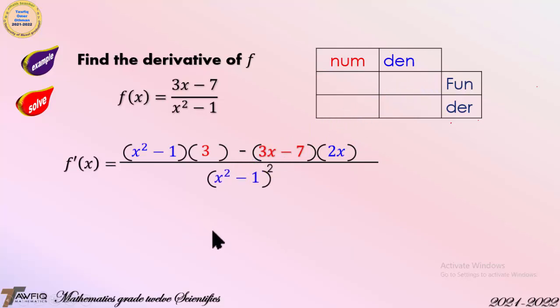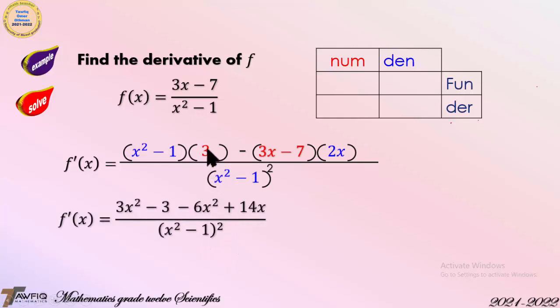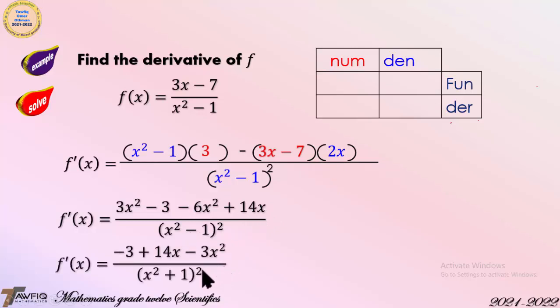Then simplify the example. 3 times x squared is 3x squared. 3 times minus 1 is minus 3. Minus 3x times 2x is minus 6x squared. Minus times minus 7 is plus 7 times 2x, 14x, over (x squared minus 1) all squared. Then simplify. Minus 3 plus 14x. 3x squared minus 6x squared is minus 3x squared.